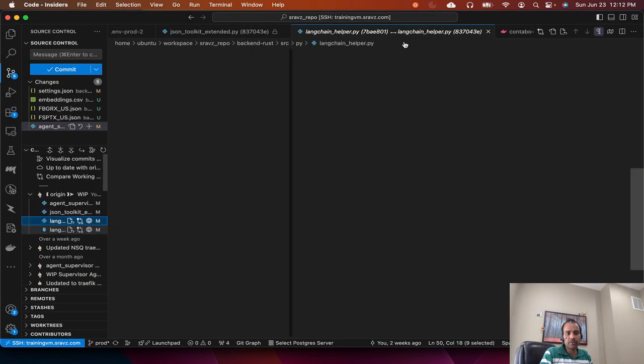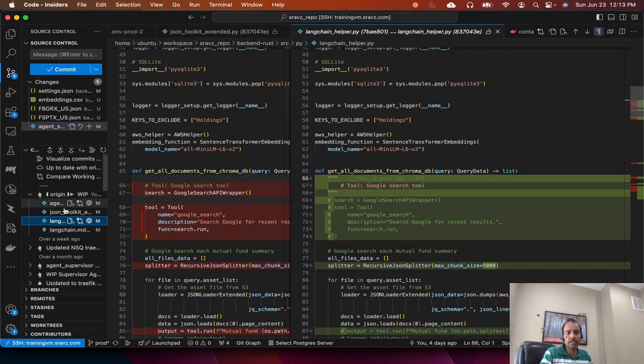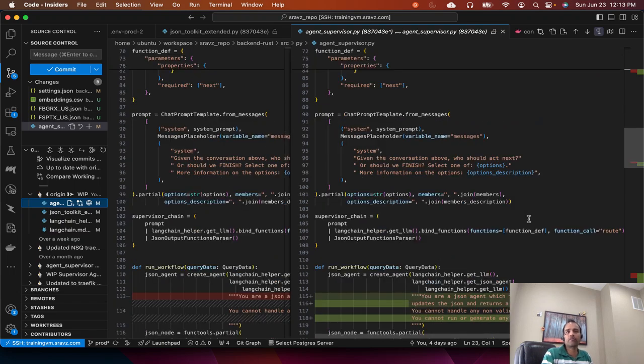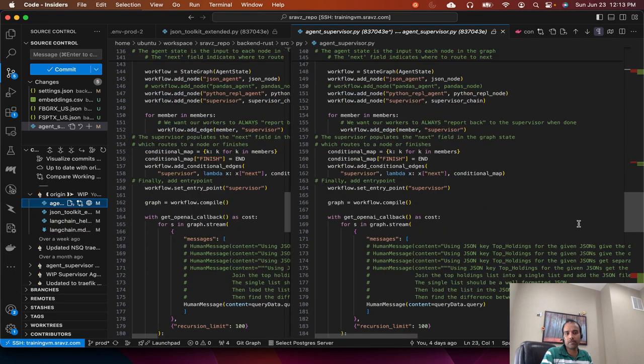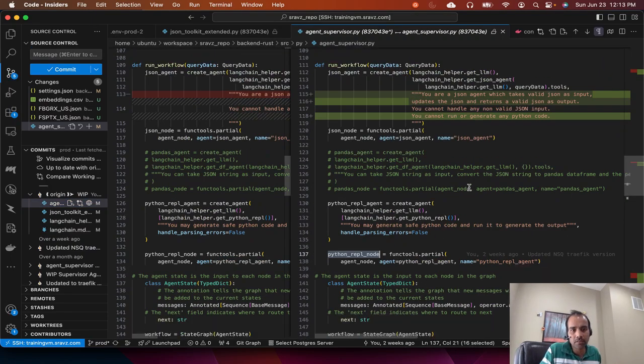And then we go to the next item: remove the Pandas agent and use the Python REPL agent. You can check the code for that. Initially, I had the Pandas agent to create the HTML output of the JSON data. I removed that and I now use the Python REPL agent, which is somewhere here: create Python REPL agent, create agent. Before this, it was the Pandas agent.